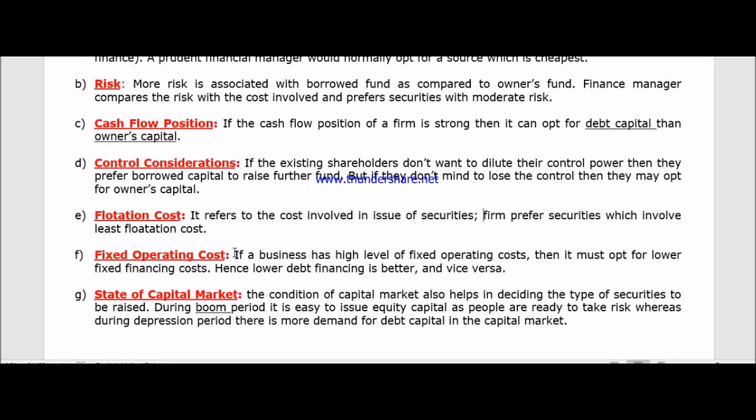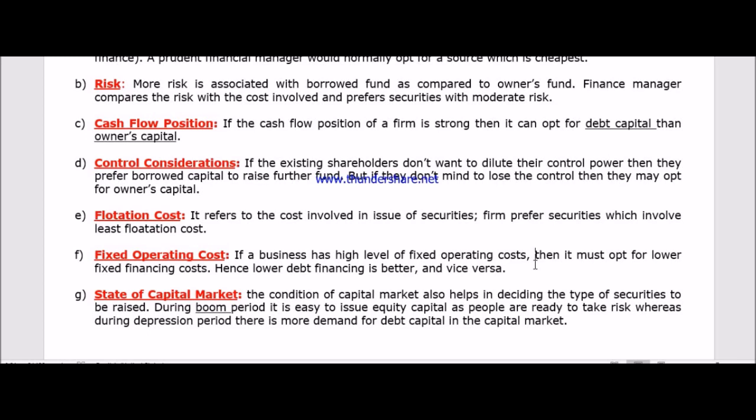Now, if a business firm already has a huge fixed operating cost, what does it mean? Suppose they have a huge operational cost, such as salary, advertisement, and all other things, and that cost is already very huge. Now, if that firm opts for a source for which they have to pay interest, or incur cost every month or every year, their total cost will increase.